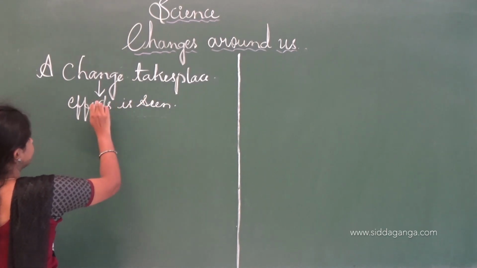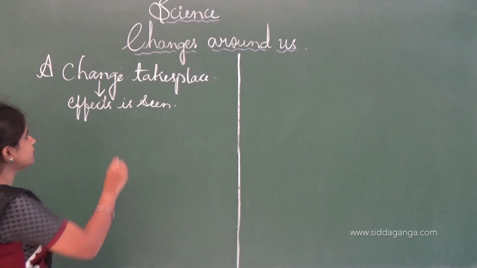We can say that the particular substance or thing has changed.